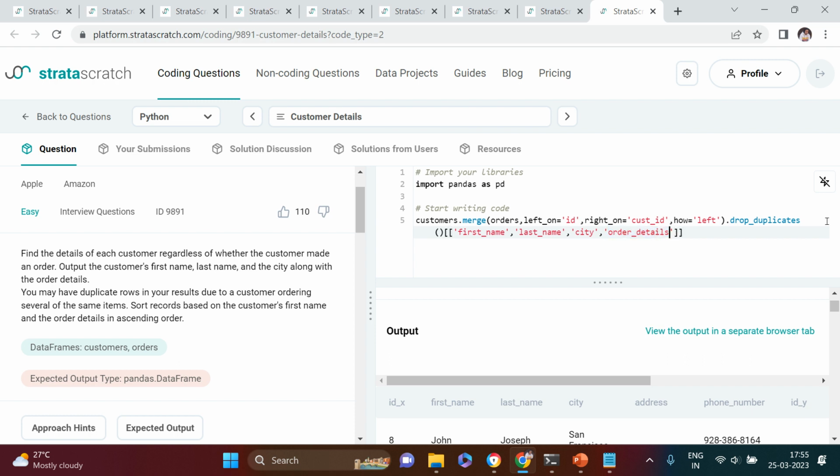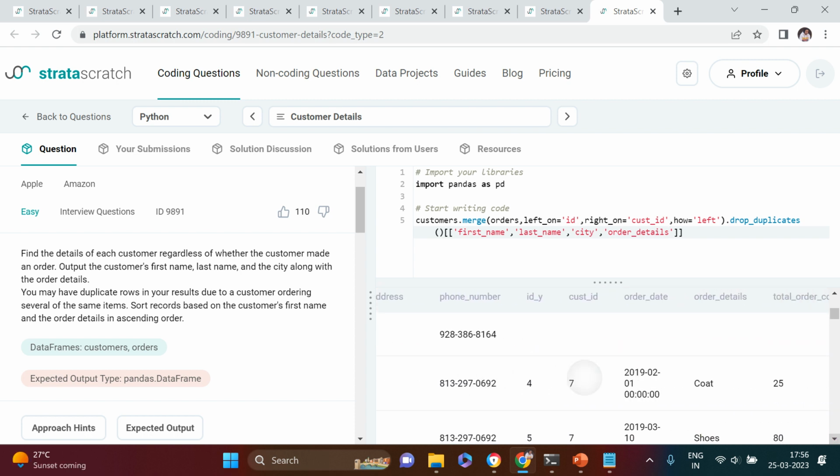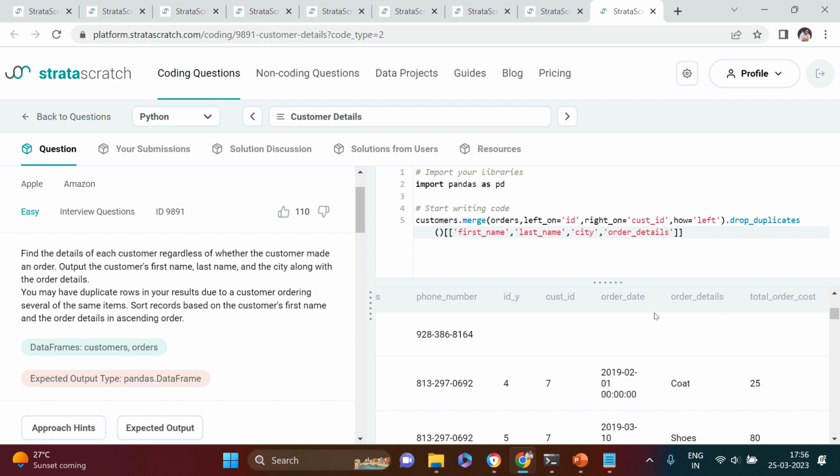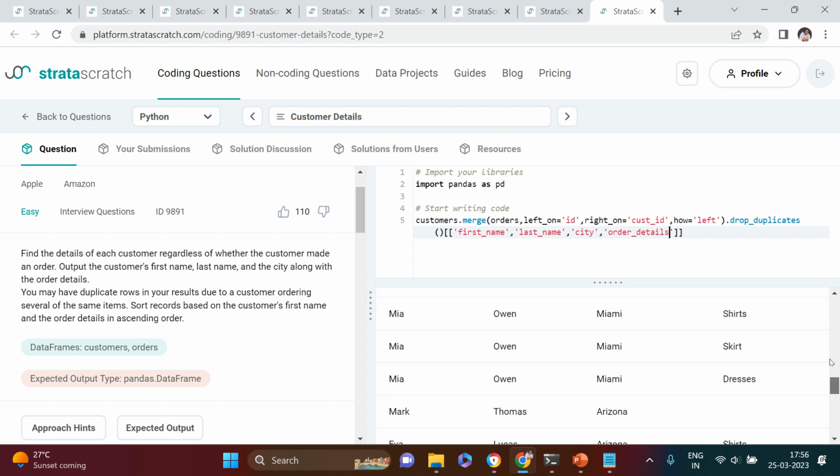I'm not sure if that's the correct column name or not. Let me have a look quickly. Yes, order details, that's correct. Here you see, this is what we require, right? Let's just check the answer. Yes, this is how it looks.